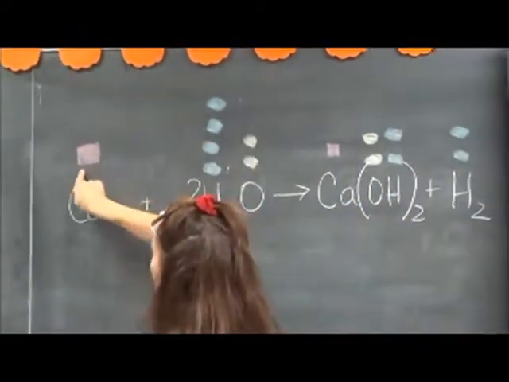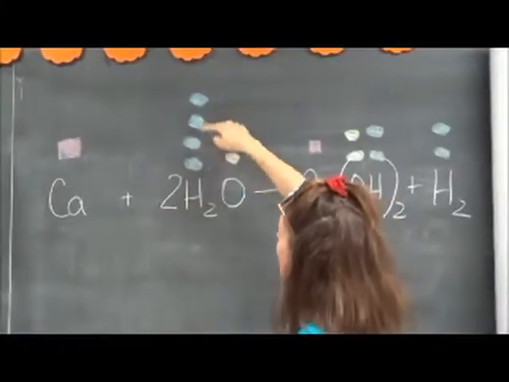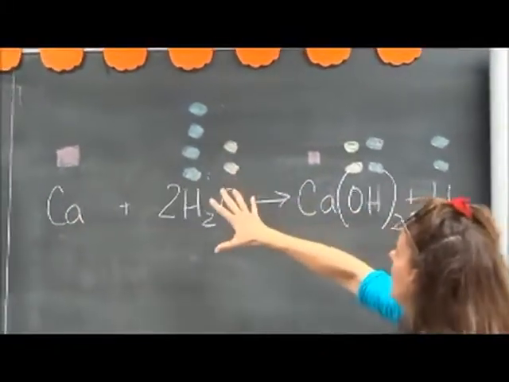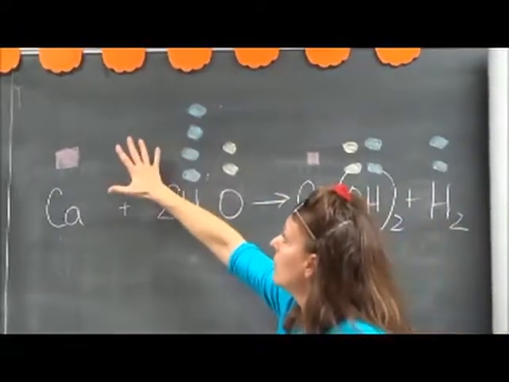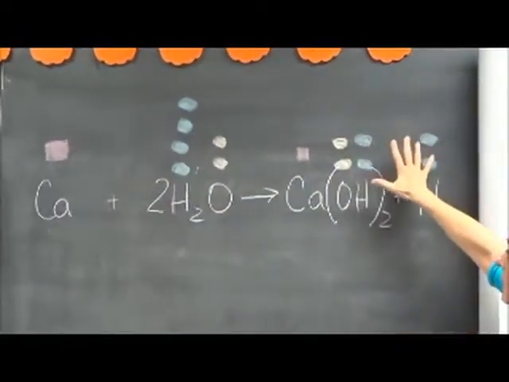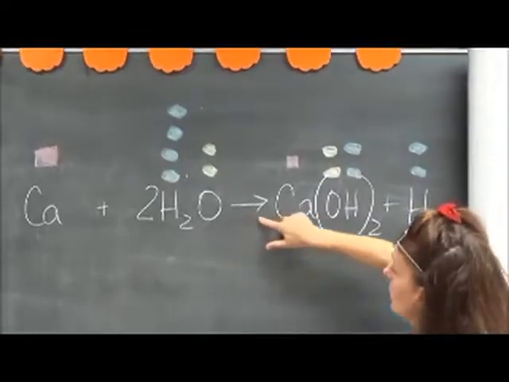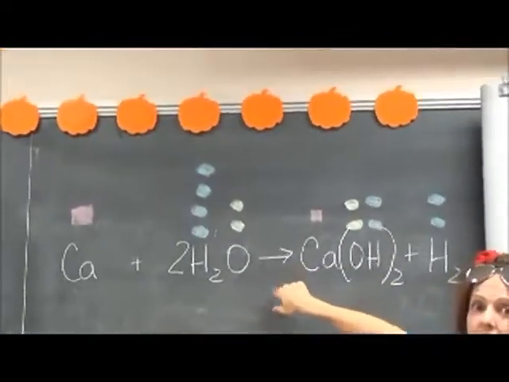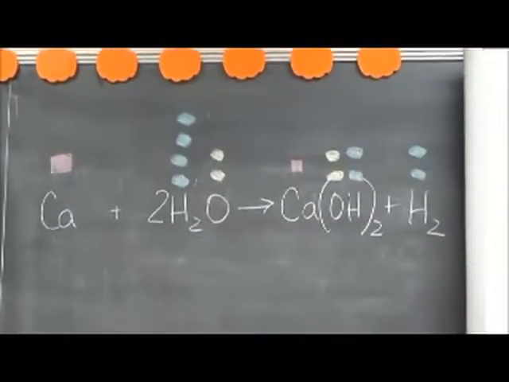So even if I took the mass of all of these little teeny tiny atoms and added them up, it would equal on this side what's on this side of the equation. And when I talk about sides, I mean on either side of our arrow, where the reaction takes place. The arrow means yields, it makes.